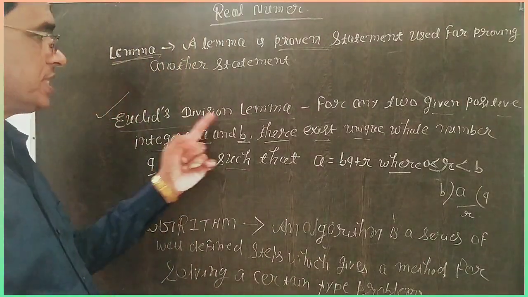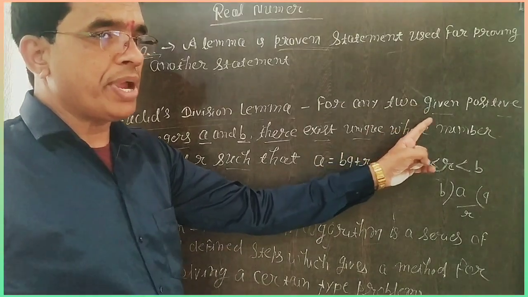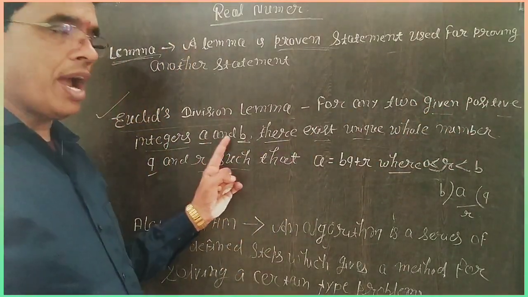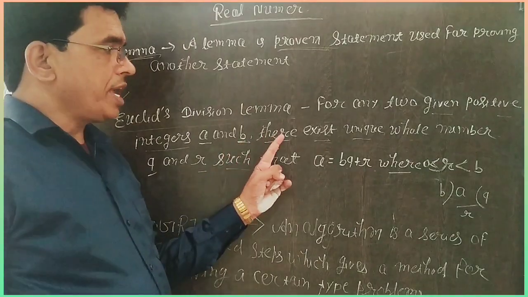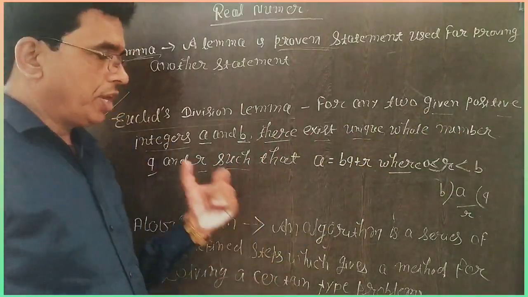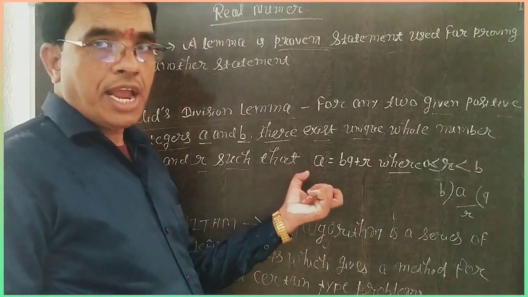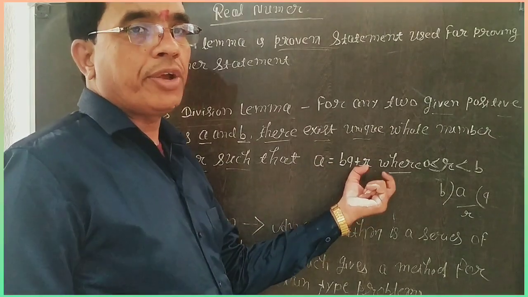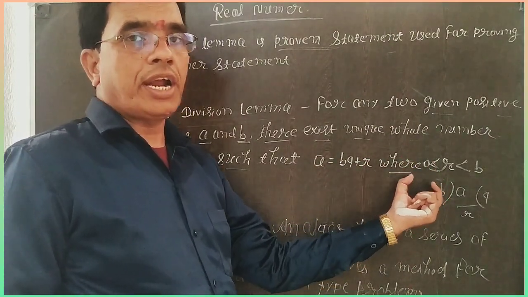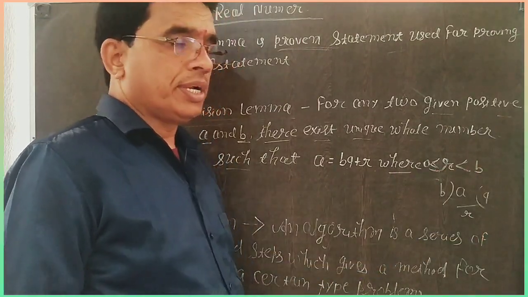What is Euclid's division lemma? For any two given positive integers a and b, there exist unique whole numbers q and r such that a is equal to bq plus r, where r is greater than or equal to 0 and less than b.